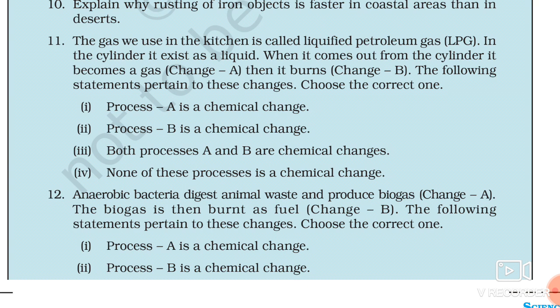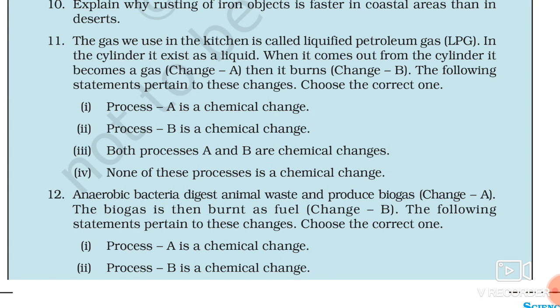What happens in the case of liquefied petroleum gas? When it is filled in the cylinder, it is pressurized and changed into liquid. So when we are opening the burner, as soon as you turn it on, the gas comes out of the cylinder, and when it comes out there is less pressure on that particular liquid, and again it is converted into gas.